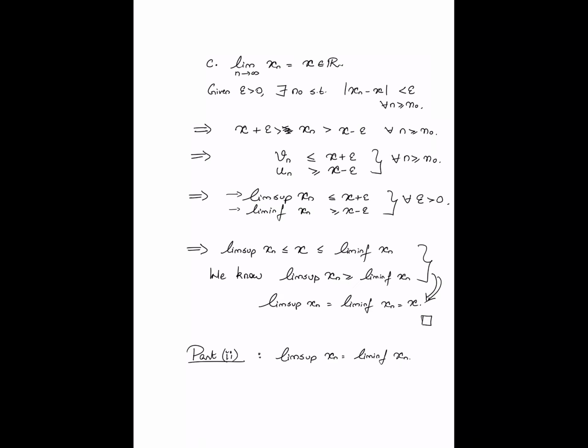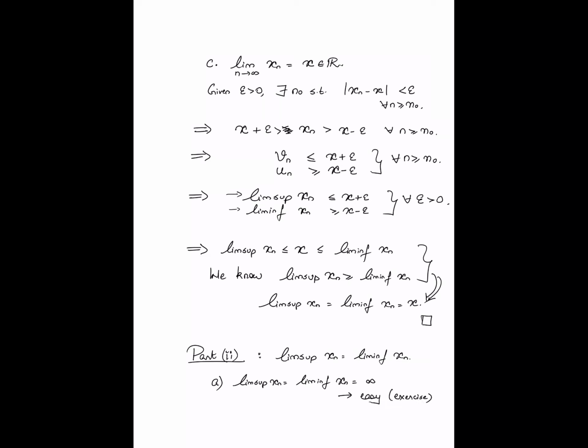Okay, so again, as you can imagine, there are going to be 3 subcases here. One subcase where the lim sup and the lim inf are both equal to plus infinity, the second where the lim sup and the lim inf are both minus infinity, and finally the case where the lim sup and the lim inf are both real valued. The first 2 cases are in fact trivial. If lim sup xn equals lim inf xn is equal to plus infinity, what you have to show is that in that case the limit is also equal to plus infinity. This is easy and left as an exercise.